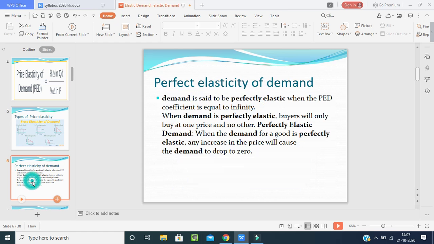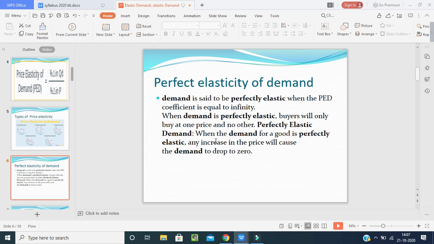Now the first one we will go for is the perfect elasticity of demand. Demand is said to be perfectly elastic when the elasticity coefficient is equal to infinity. When E is equal to infinity, when demand is perfectly elastic, the buyers will only buy at one price and no other. This is called perfectly elastic demand.